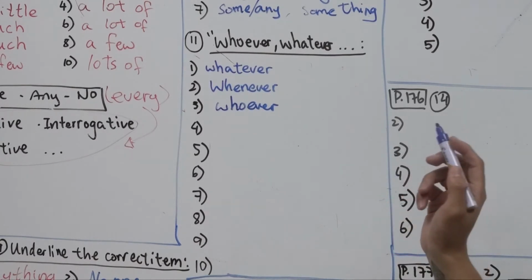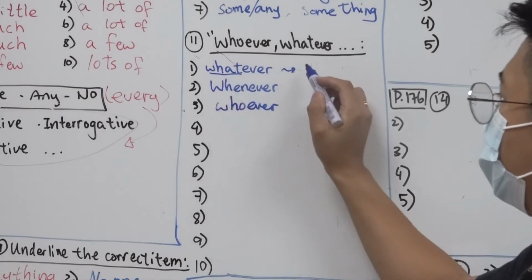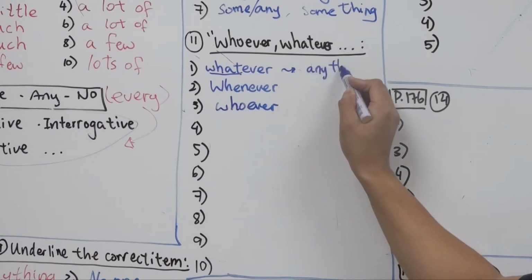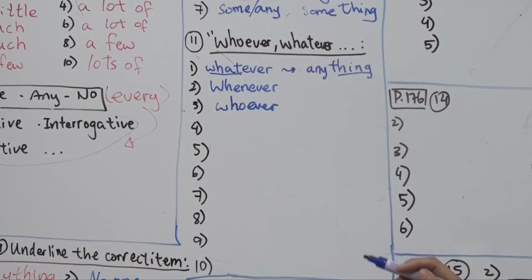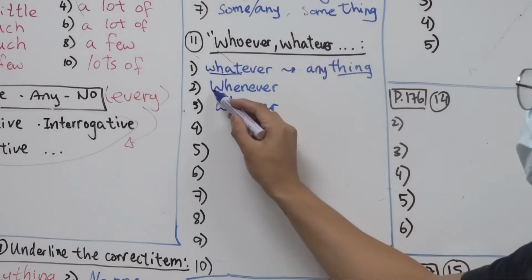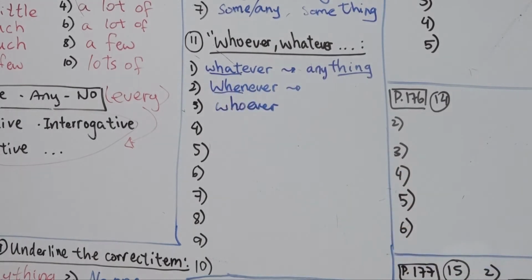So let me try to analyze this for you. For number 1 we have thing: anything you think is best. Then we have when, for number 2: whenever mom decides to put the washing out, it starts raining.